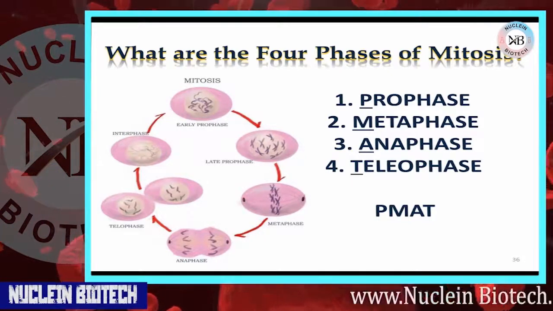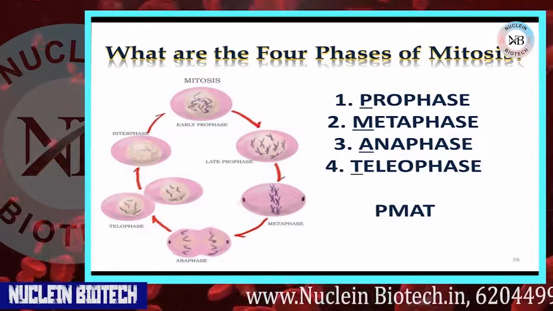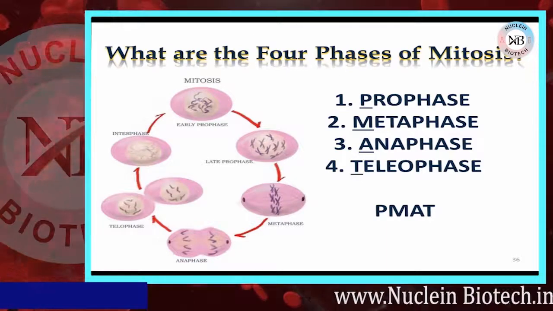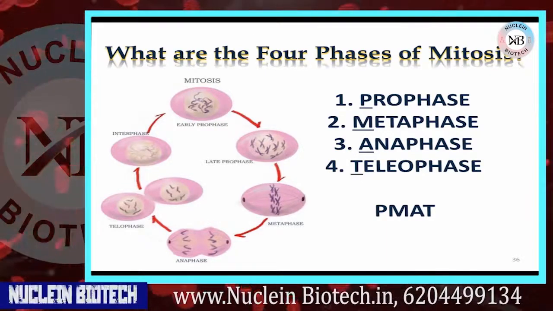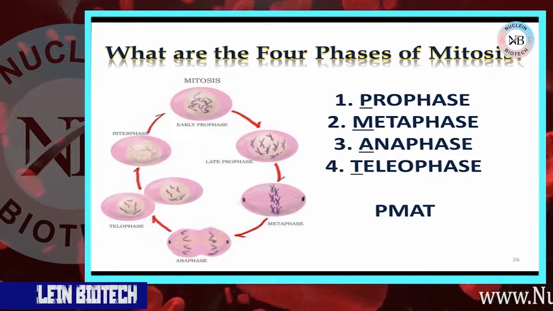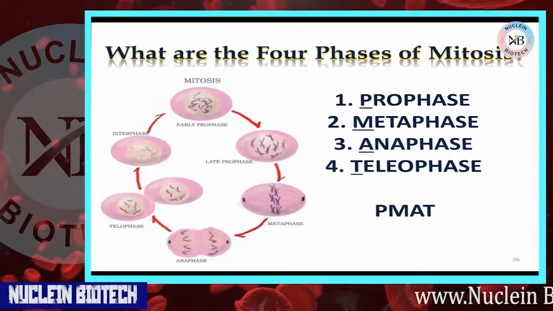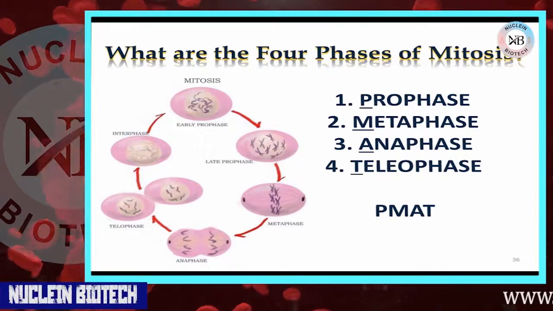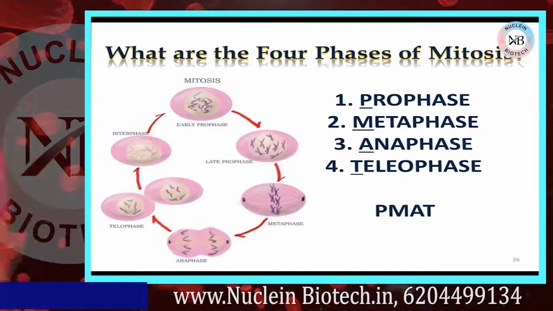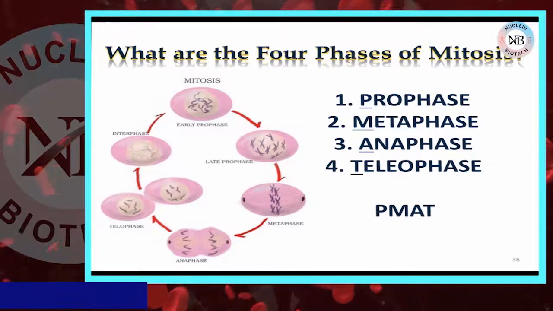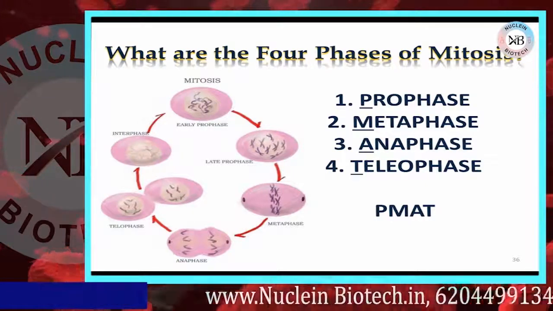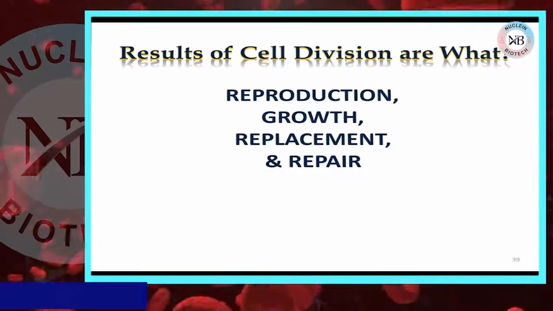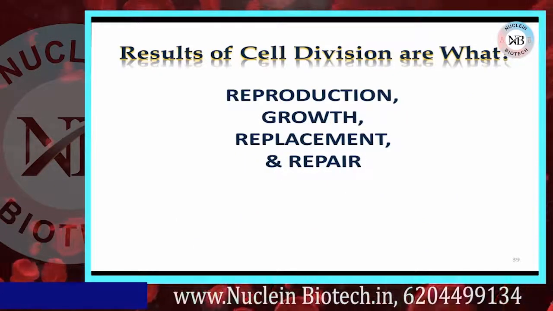In prophase, chromatin condenses and the nuclear membrane breaks down. In metaphase, chromosomes line up across the center of the cell. In anaphase, the centromeres split and the cell becomes stretched out as the opposite ends pull apart. In telophase, the chromosomes begin to stretch and a new nuclear membrane forms around each region. The results of cell division are reproduction, growth, replacement and repair.